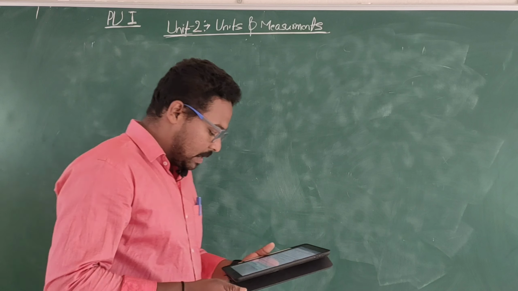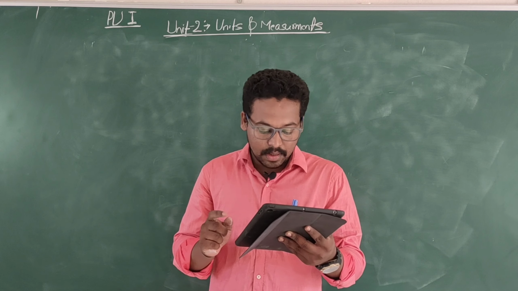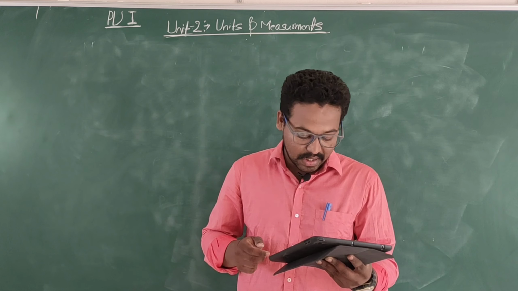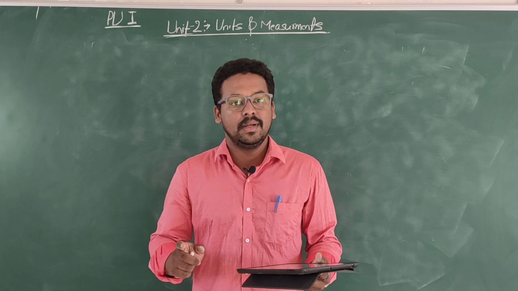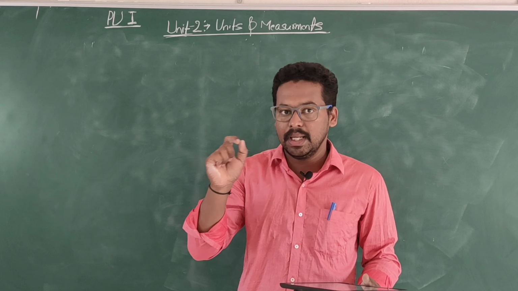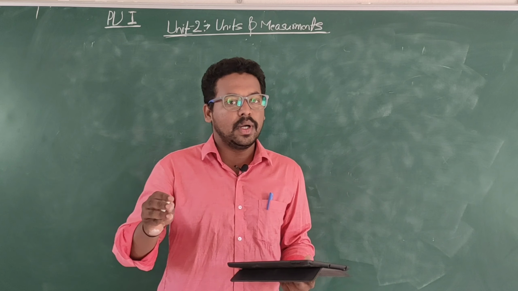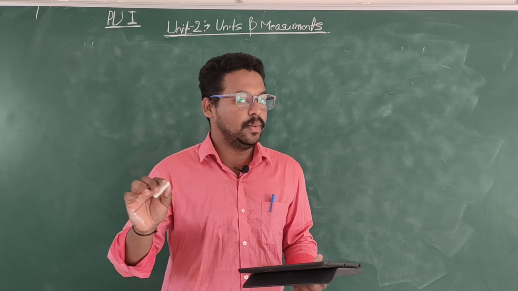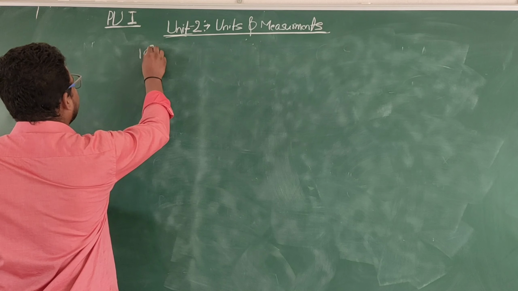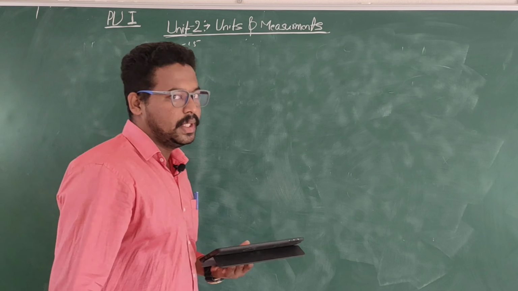So you know the range of variations of the length. The limit size of a proton is 10 to the power minus 15 meter, which means 1 Fermi, and the maximum distance is the distance to the boundary of the observable universe, meaning the universe which we can observe, which we can see. That is 10 to the power 26 meter. So the maximum range is 10 to the power 26 and the minimum range is a Fermi. This is the range of variation of the length.